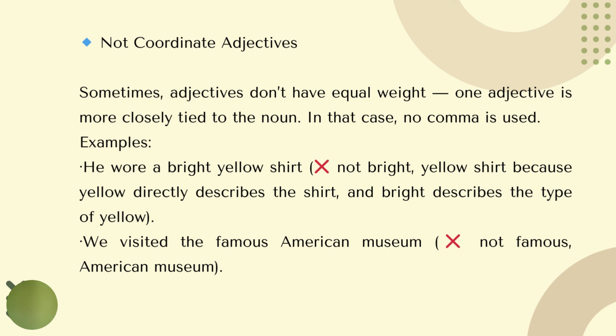So in here you don't use the comma because bright doesn't modify the noun. It doesn't talk about the shirt. It talks about the yellow. So bright in here is more closely related to yellow. So you cannot change the order. You cannot say he wore a yellow bright shirt because the meaning will be different. Okay. Or let's see the second example.